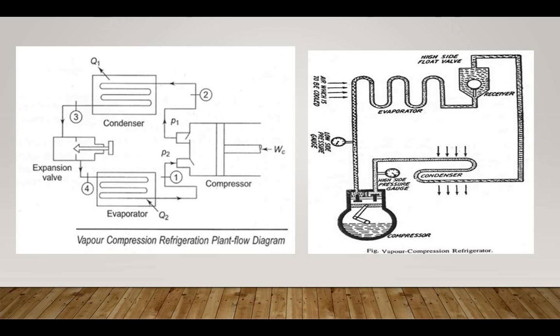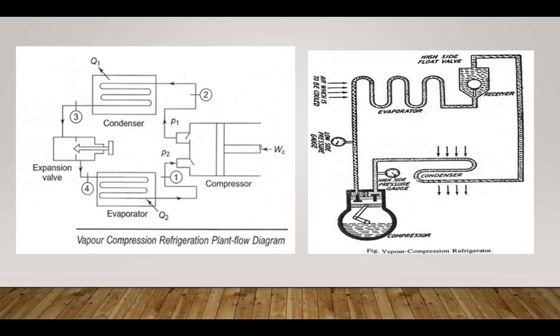This refrigeration and air conditioning is used in various applications like industrial applications, preservation of goods, and also providing a comfortable environment. In industrial applications like ice plants, cold storages, large food packing plants, milk processing plants, and industrial plants such as refineries and chemical plants, we use refrigeration and air conditioning.